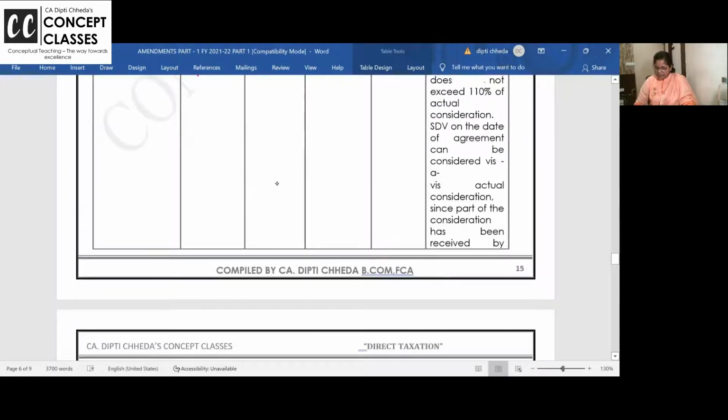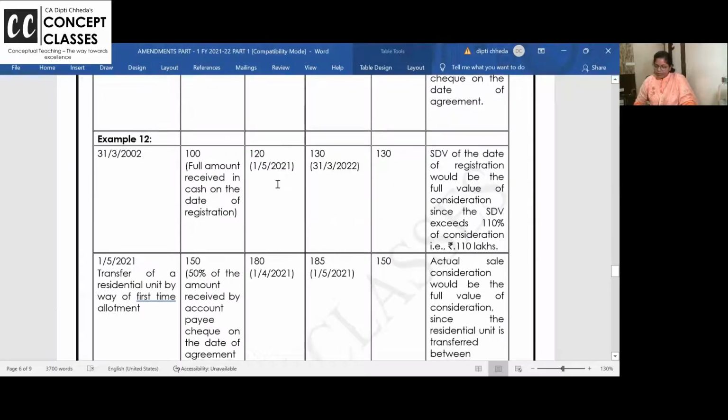Clear? Right. Full amount is received in cash on the date of registration. कुछ मिला ही नहीं है. So this is 100. Okay? And the stamp duty value on the date of the agreement is not required. Take the stamp duty value on the date of registration, because on the date of agreement you didn't get anything.